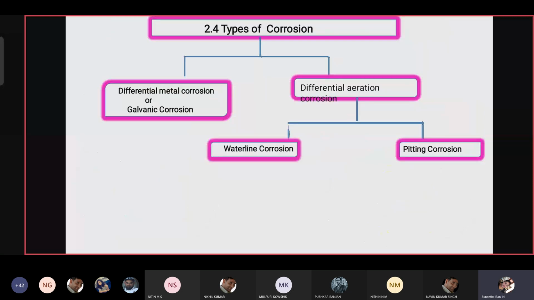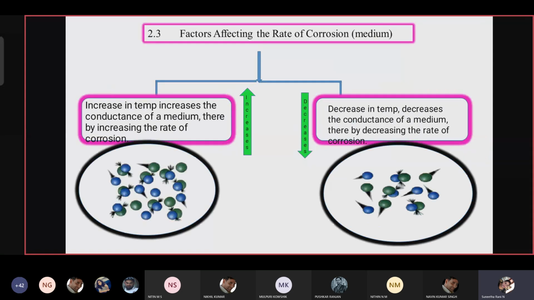The next is types of corrosion. So the factors understood? Any doubt in the factors? No, sir. No, ma'am. Factors, is that clear? Yes, ma'am. Can I go to next? Shall I go to the next slide? Yes, ma'am.